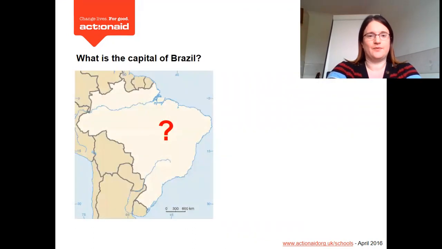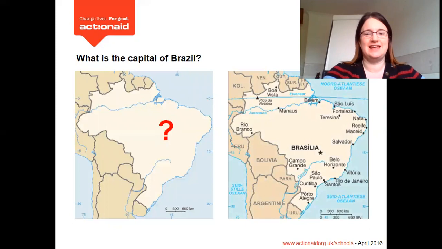Right, next one. What is the capital of Brazil? We talked about this yesterday. Can you remember? What is the capital of Brazil? Press pause and write your answer. How did you do? It's Brasilia, and you can see on the map it's marked with that star. Brasilia is the capital of Brazil. I wonder if you managed it. Did you manage to spell it right with an S in there, not a Z, I wonder?